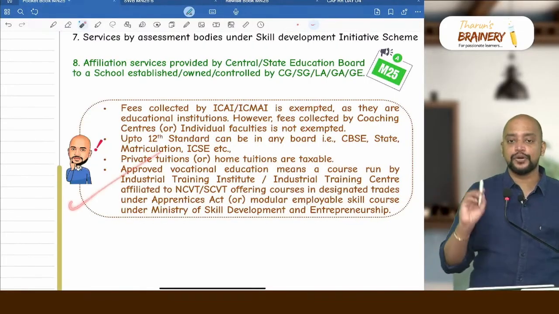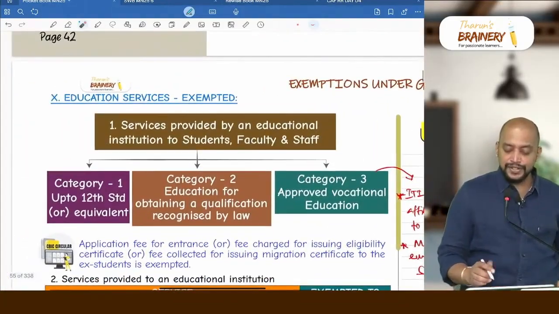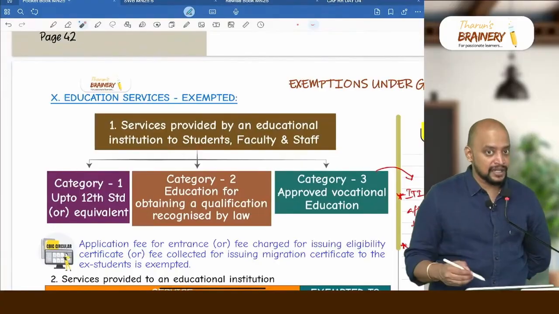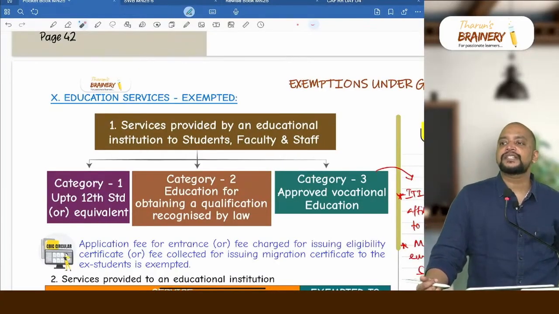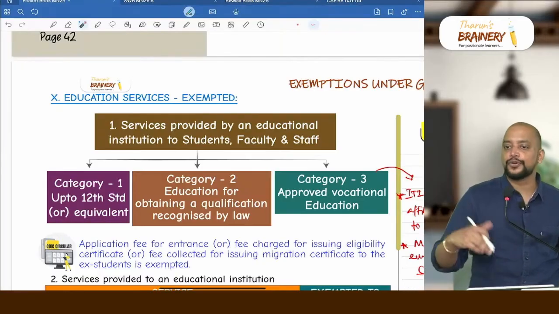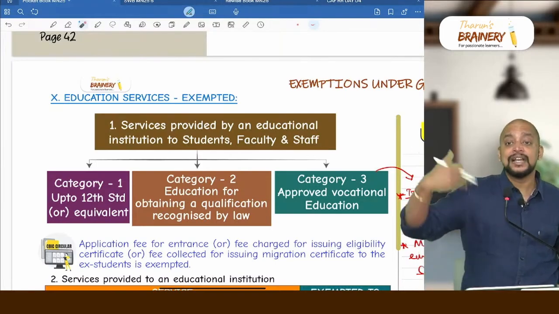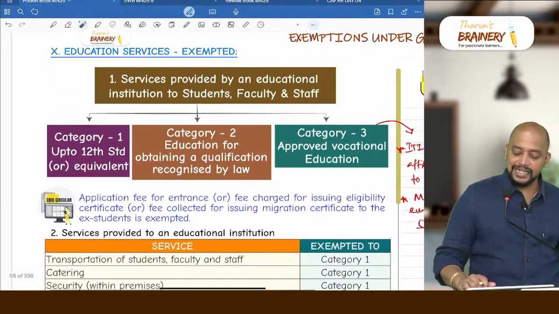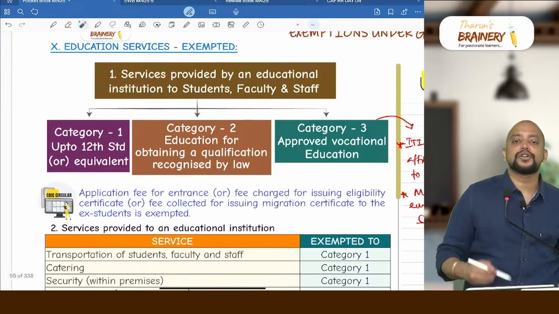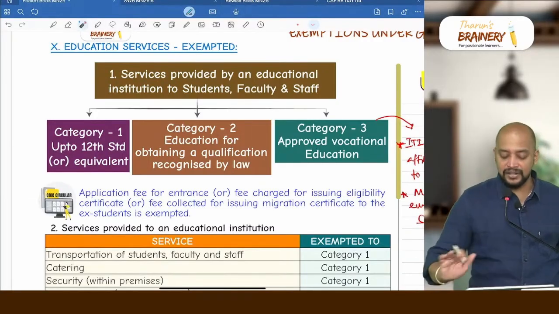So they are basically approved vocational education, and these 3 education institutions, if they are providing services to students, faculty and staff, is exempted. If they provide service to any other person, for example, there is a college which is providing services to the corporates by way of allowing the corporates to do the placement, so that is recruitment, etc. For that, whether it is taxable, of course it is taxable, because the recipient is other than student, faculty and staff. So therefore it is taxable. If it is to students, faculty and staff, any service including transportation, catering services to them, or any other fees that is collected from them, everything will be exempted.